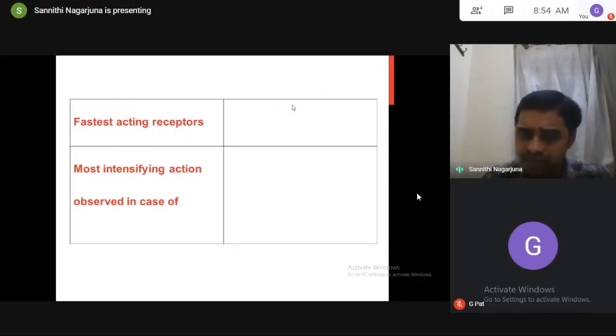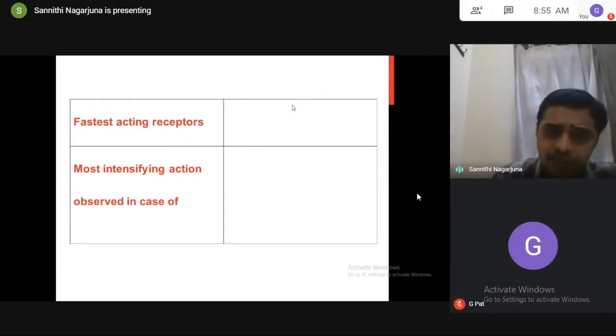After binding of ligand, some sequence of steps will take place to produce the actions. I told you what happened in all the receptors. Based upon this, can you tell the fastest acting receptors? In which receptors will we observe action very fast? In which receptors can we observe the most intensifying action? Meaning the action will be more intense, more severe.